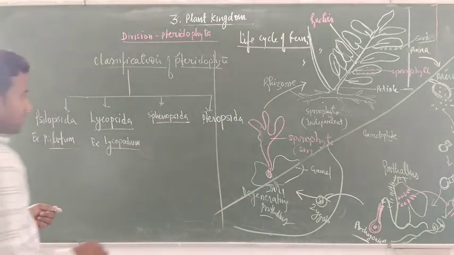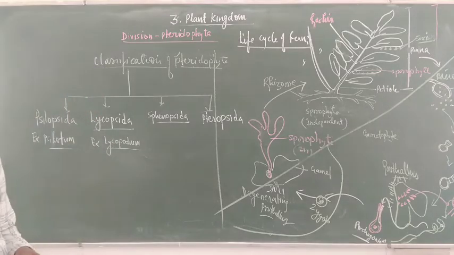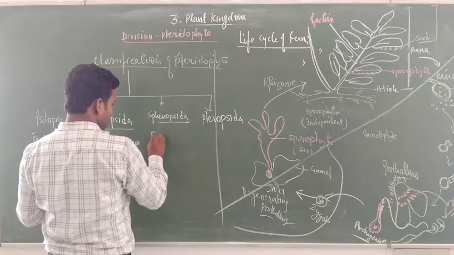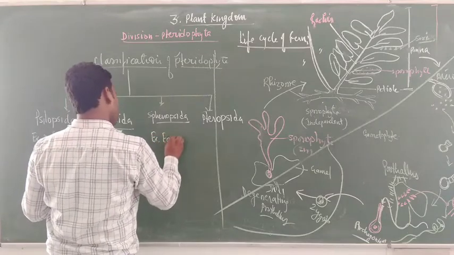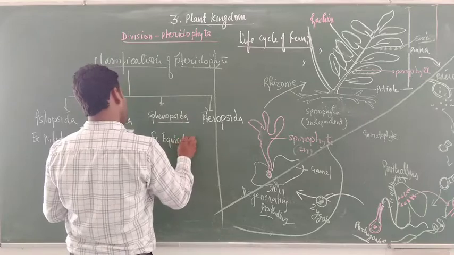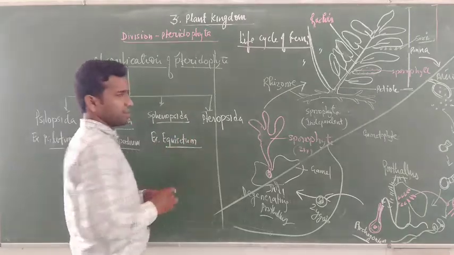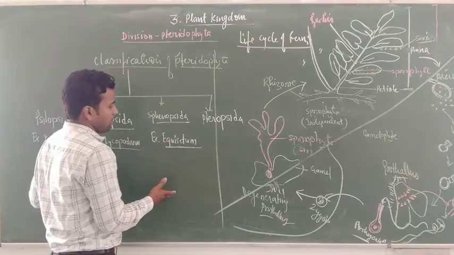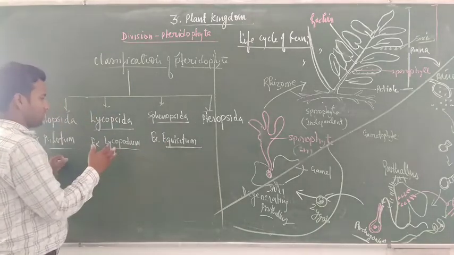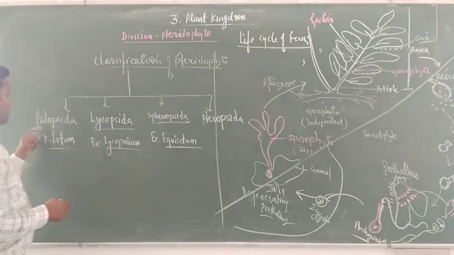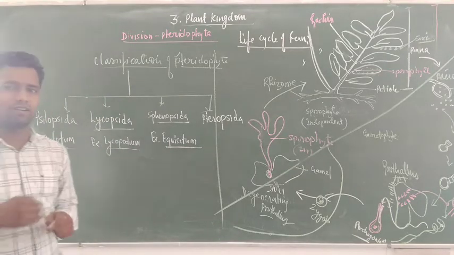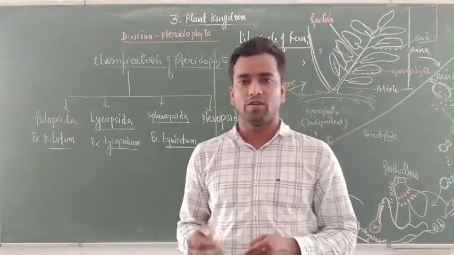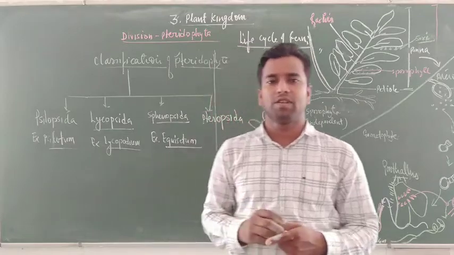Sphenopsida example: Equisetum. Some members of pteridophyte are known by common names: Equisetum is called horsetail, Lycopodium is called clubmoss. Most species of Psilopsida are fossils till now, like Rhynia and Psilotum.